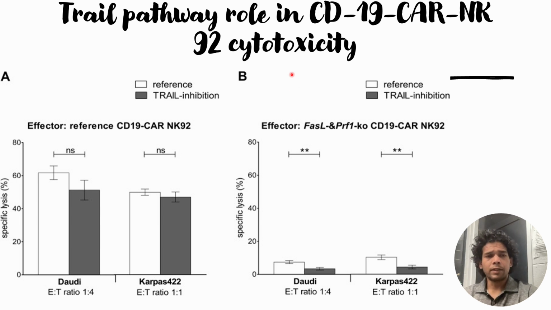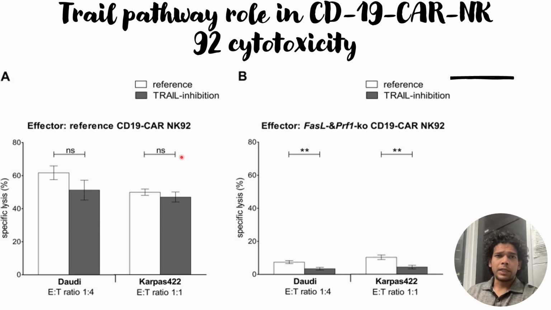So to check the contribution of the TRAIL pathway, the researchers have selected the Daudi and Karpas422 cell lines, and based on their previous experiments they have also determined the effector to target ratio that is efficient for determining the contribution of these TRAIL pathways. For Daudi cell lines as target cells they have used an effector to target ratio of 1:4, and for Karpas422 they have used an effector to target ratio of 1:1.